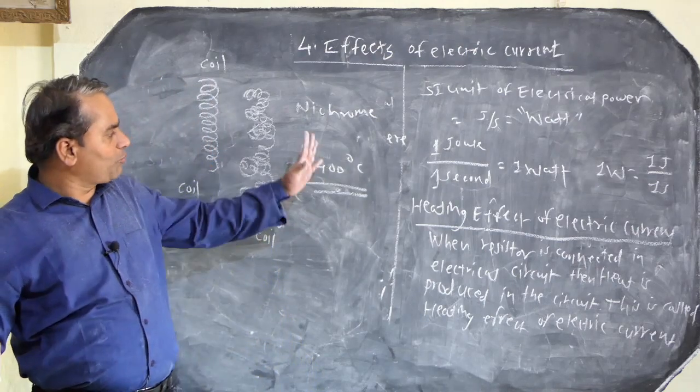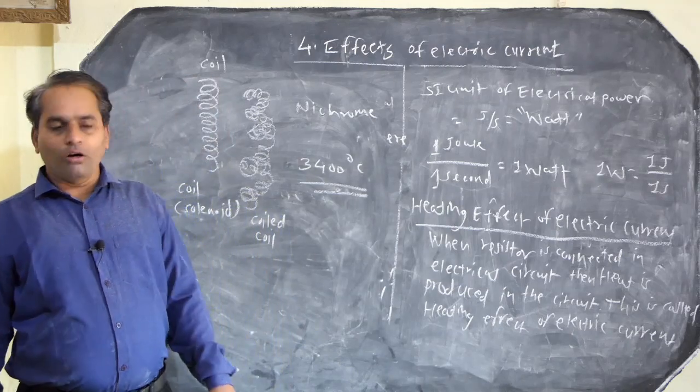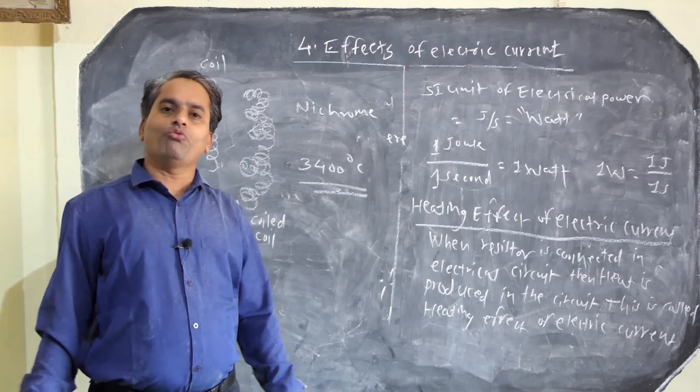Now we have studied electrical power. We also come across the terminology 1 kilowatt.